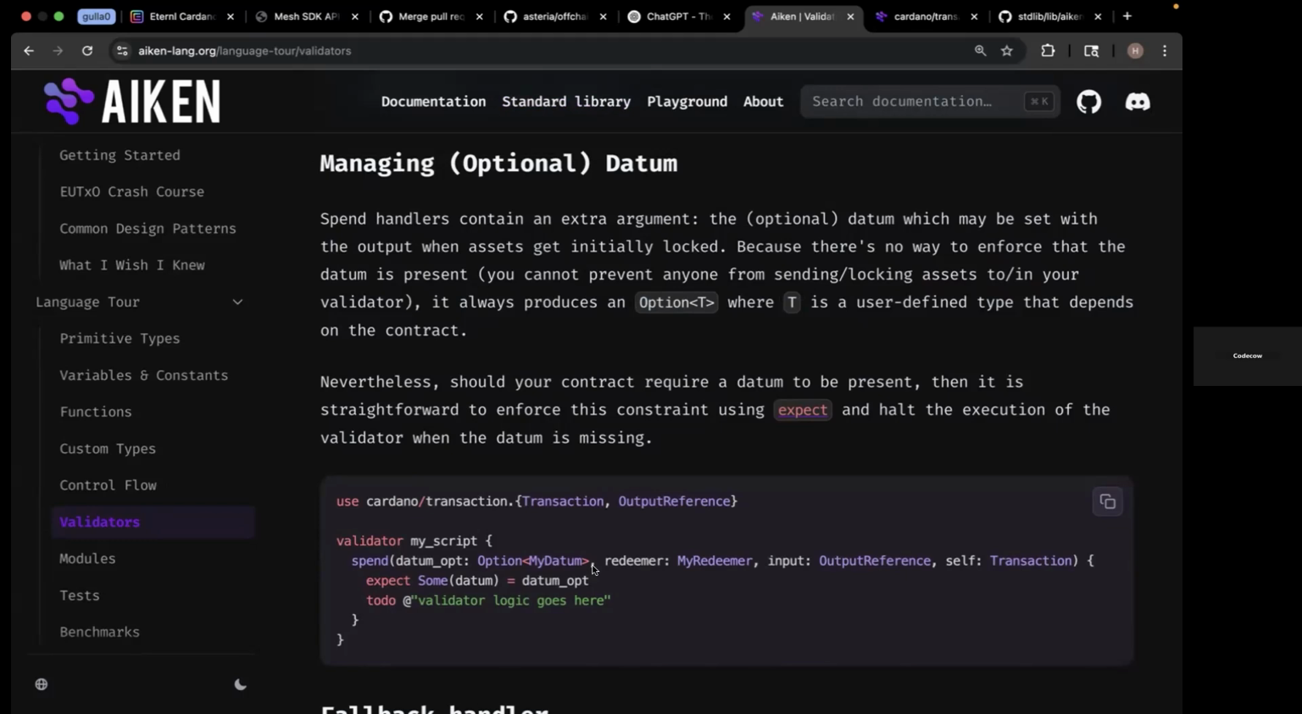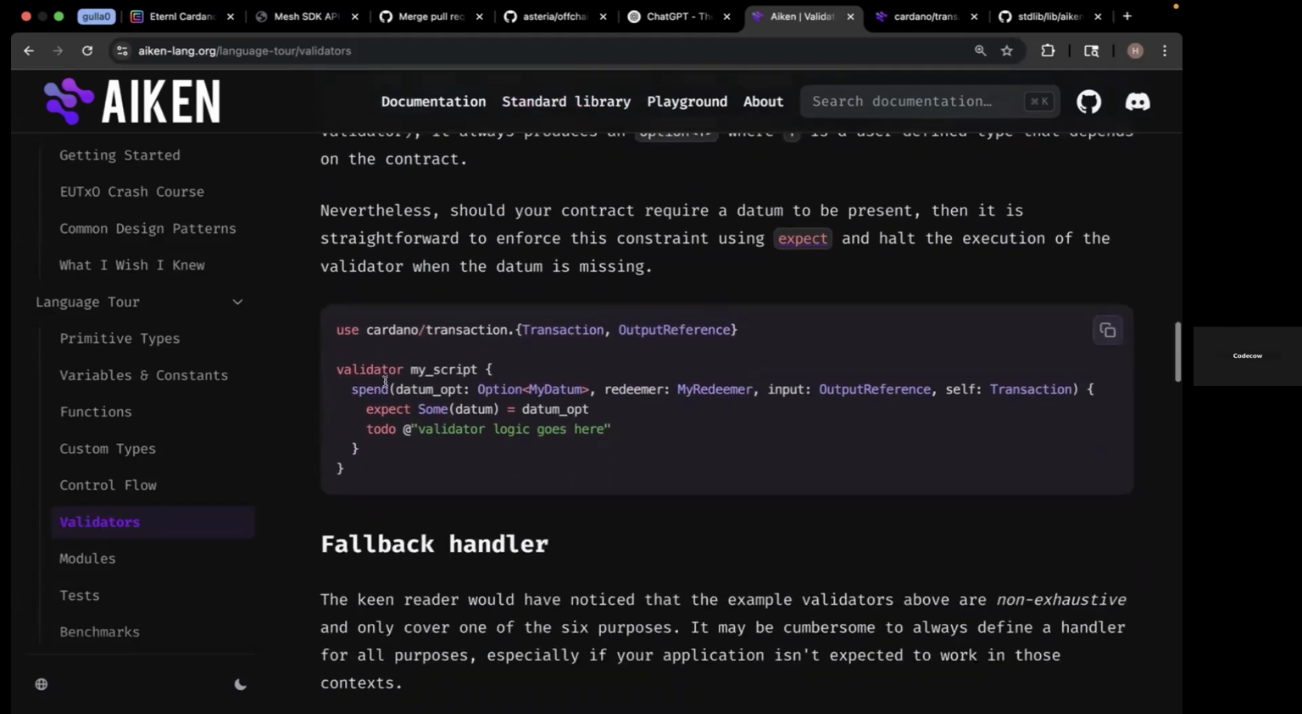Because we cannot stop people from sending UTXOs with datum or no datum, we have to make datum an optional thing when we're spending it, because when we're spending it, we don't know if it's there or not. See how they call it datum opt in the actual validator, like right here. Yeah, datum opt, right? Because they're saying it's optional.